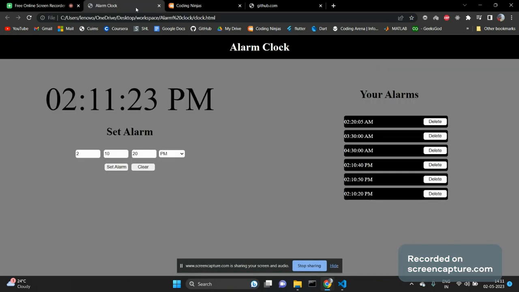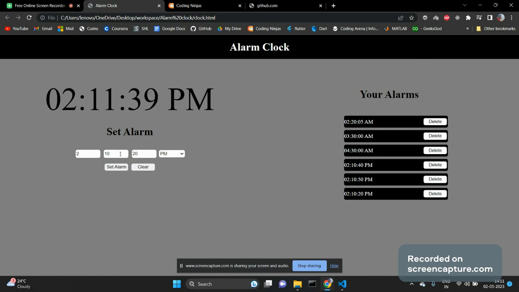Hello everyone, this is my alarm clock project. Here I'm showing the current time. These are the input attributes which will allow us to take input from the user. This is the alarm list that we have already set.